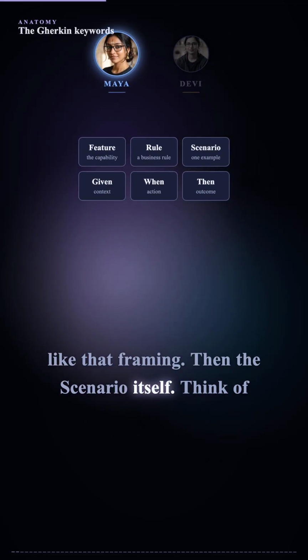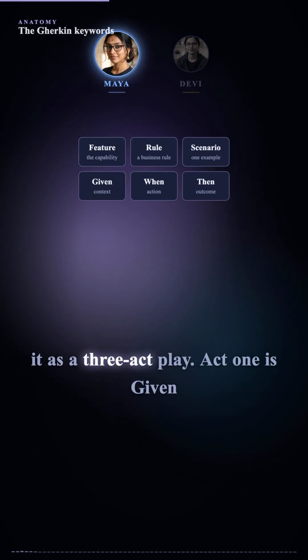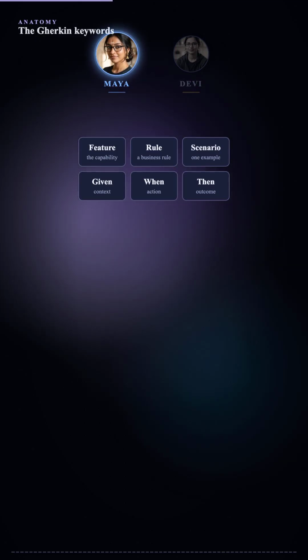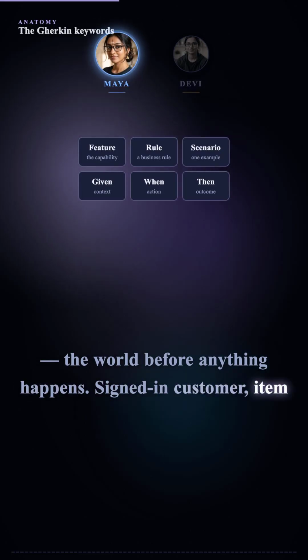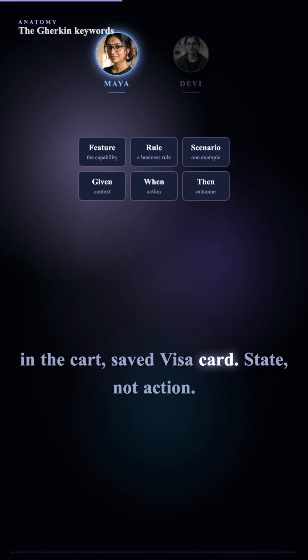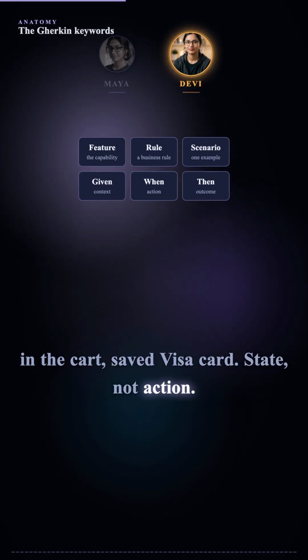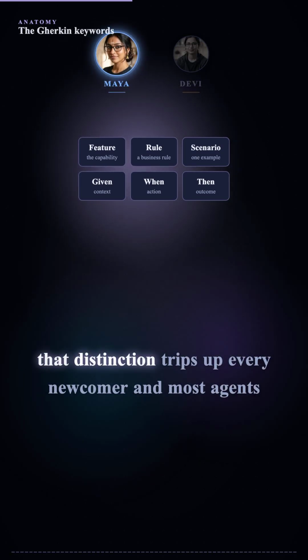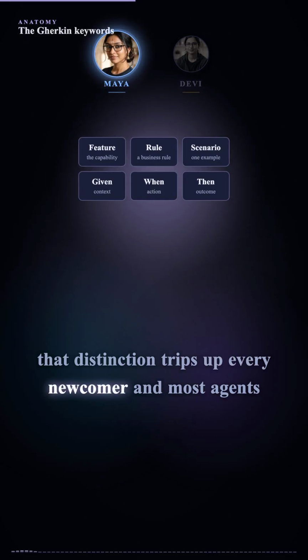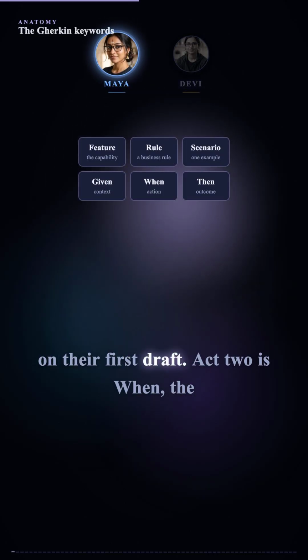Then the scenario itself. Think of it as a 3-act play. Act 1 is given, the world before anything happens. Signed in customer, item in the cart, saved Visa card. State, not action. Nobody does anything in a given. Exactly. And that distinction trips up every newcomer and most agents on their first draft.